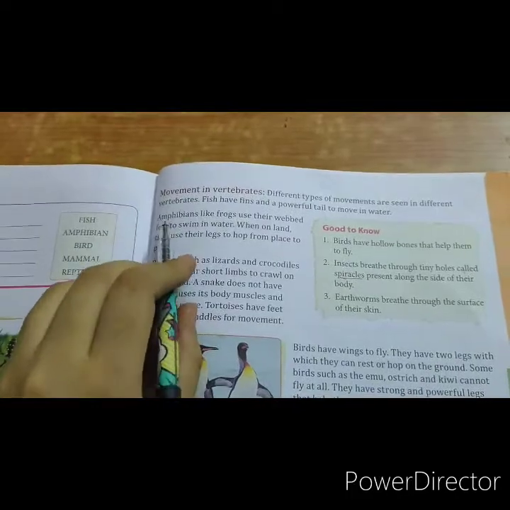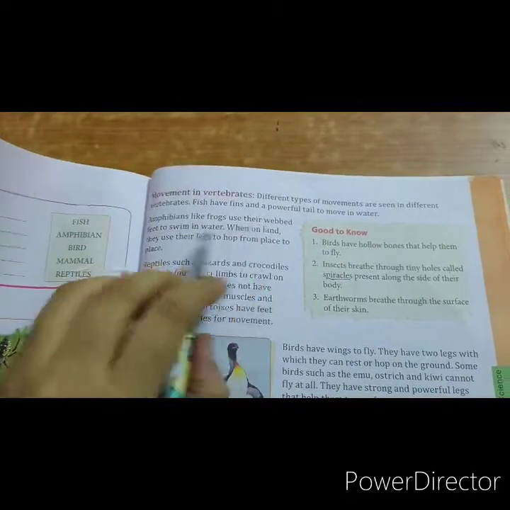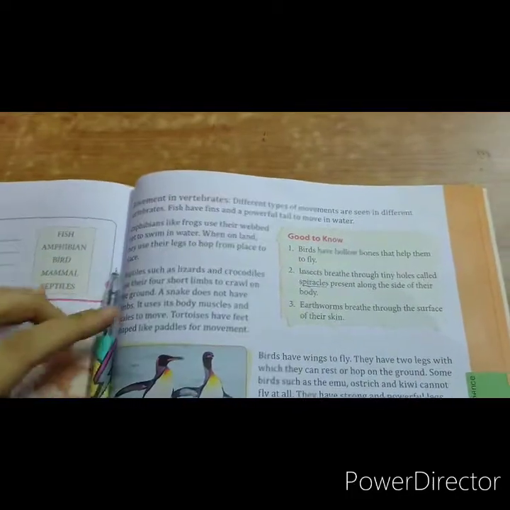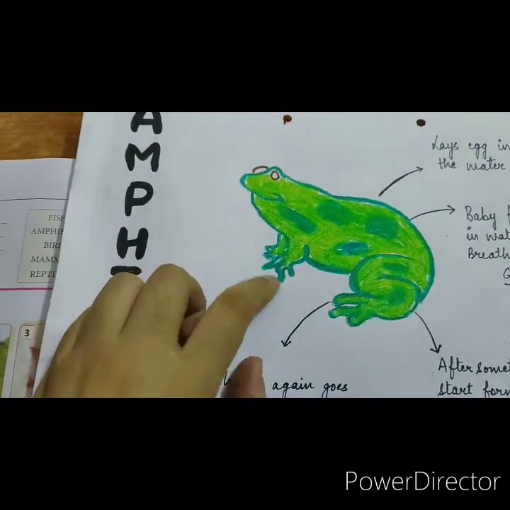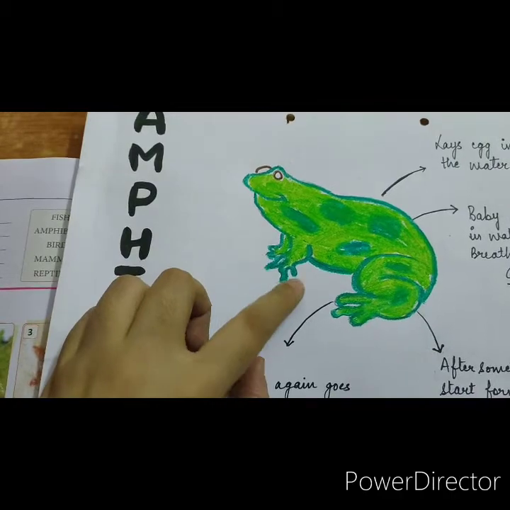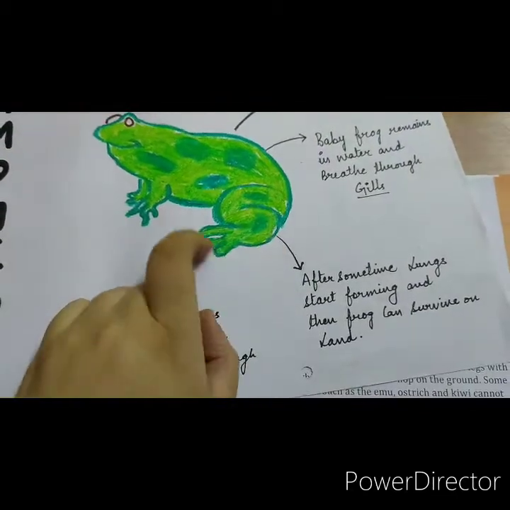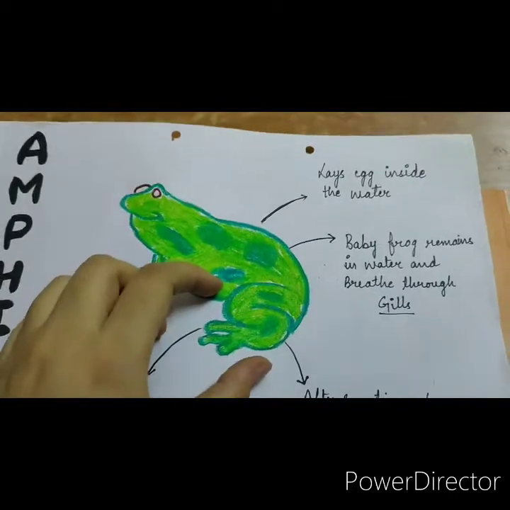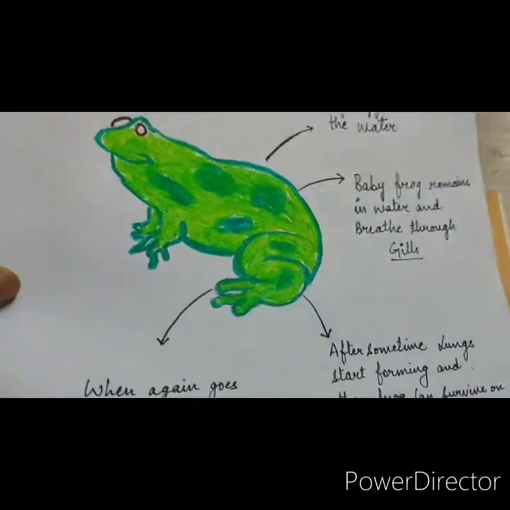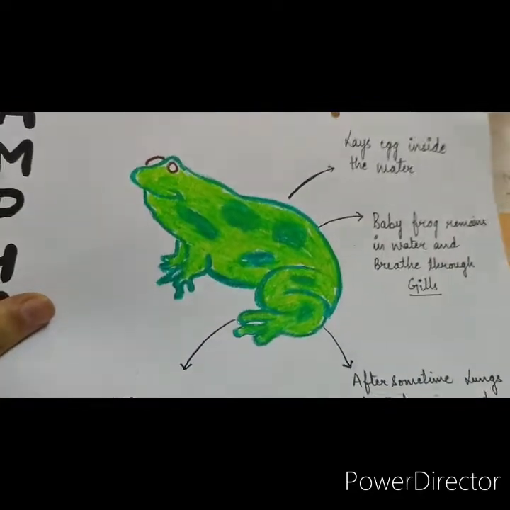Okay, the very first, amphibians like the frog use their webbed feet to swim in water. They have webbed feet. These front limbs of the frog are like a webbed structure which helps them to swim in water, while the back limbs are broad in size so that they can easily hop or jump on the ground.